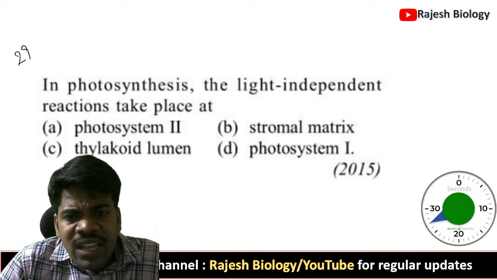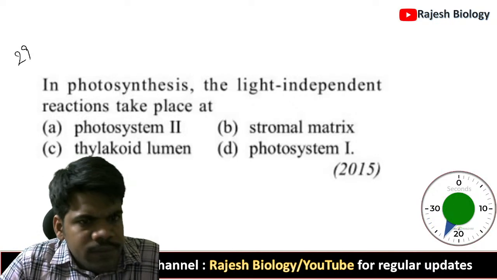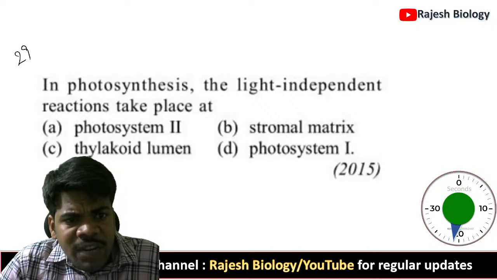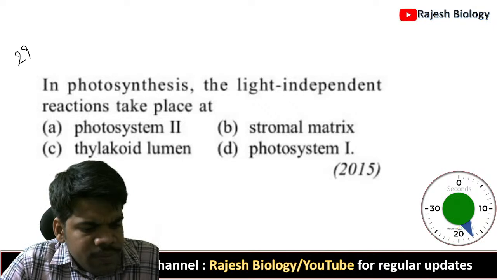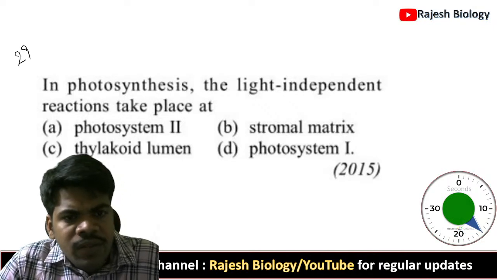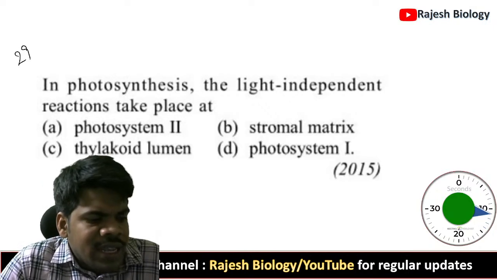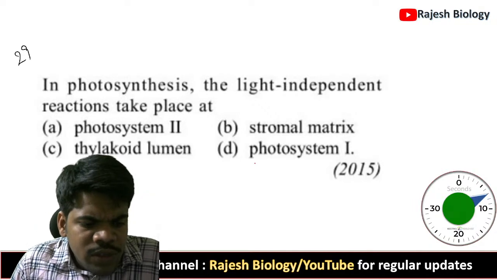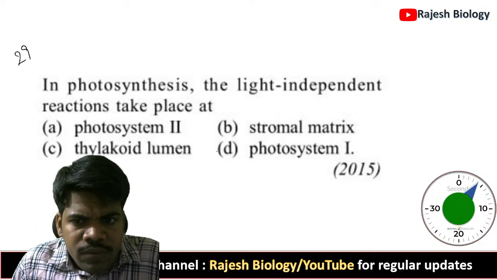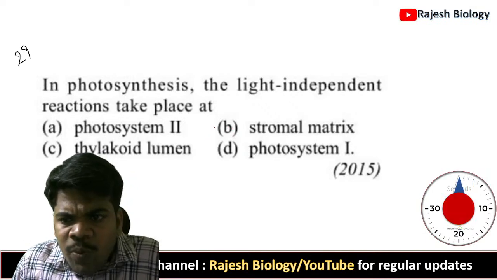In photosynthesis, the light independent reactions take place at. Very easy question. The light independent reactions take place at the stromal matrix.